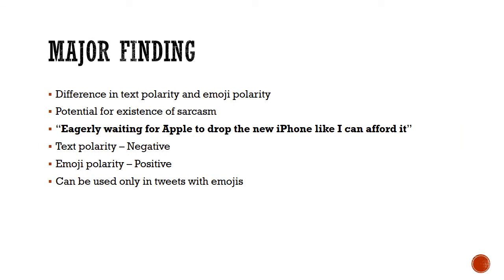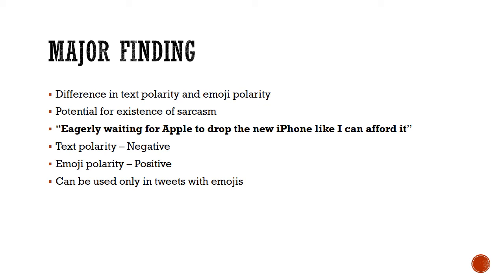By analyzing the results for around 7,000 tweets through the convolutional neural network and the search-based classifier, a small yet impactful finding was discovered. One of the tweets read: "Eagerly waiting for Apple to drop the new iPhone, like I can afford it." We can clearly say that this statement is sarcastic. When we got the text polarity and the emoji polarity, they had two different signs. The text polarity was negative and the emoji polarity was positive.